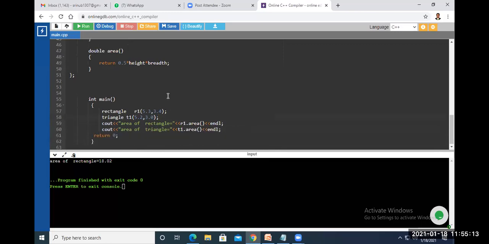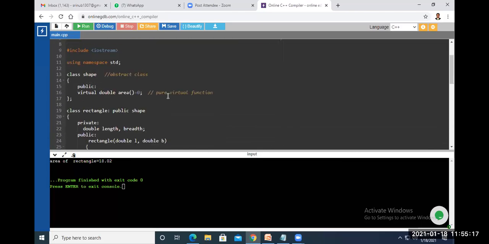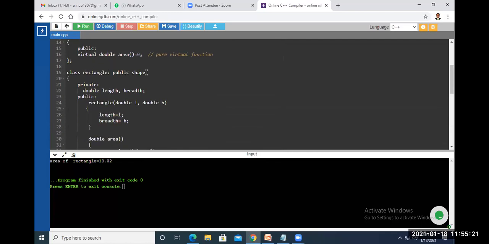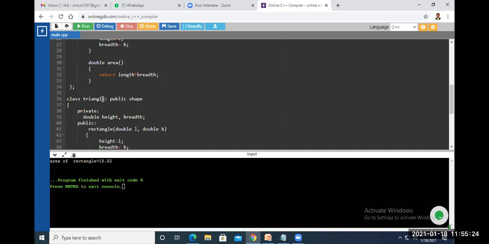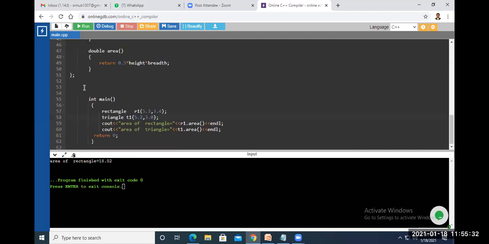Now, so this is what type of inheritance? Can you tell? Class shape is one base class. Rectangle is derived from the shape class. Triangle is also derived from the shape class here. So one base class, two derived classes. It is what type of inheritance?